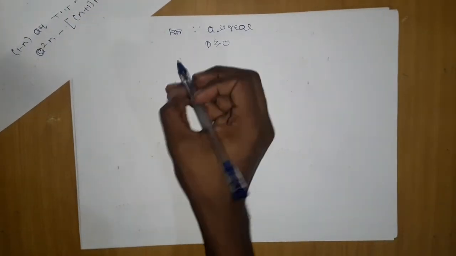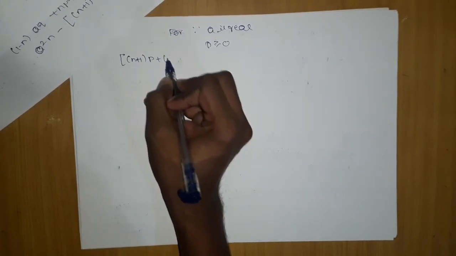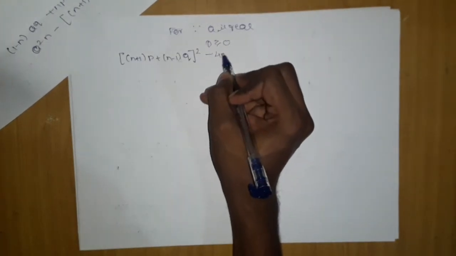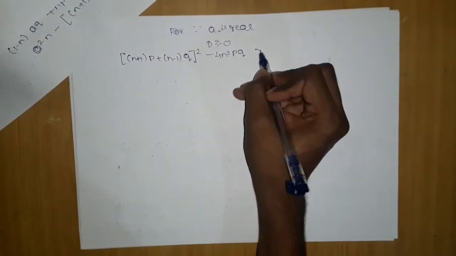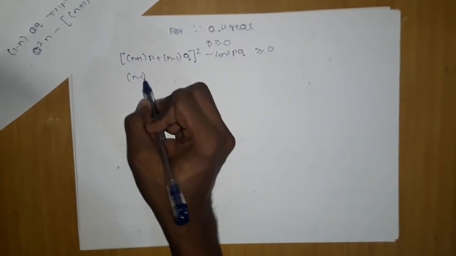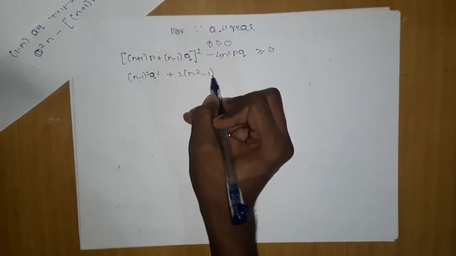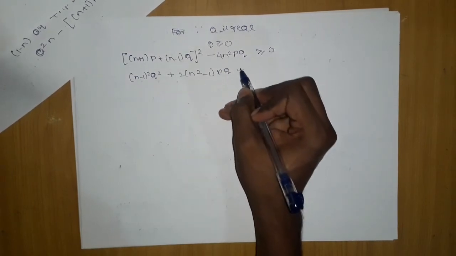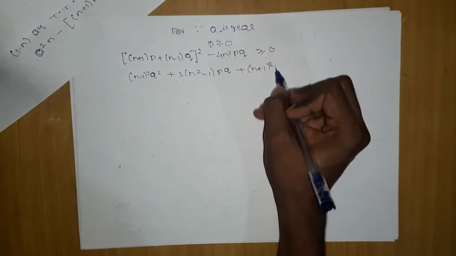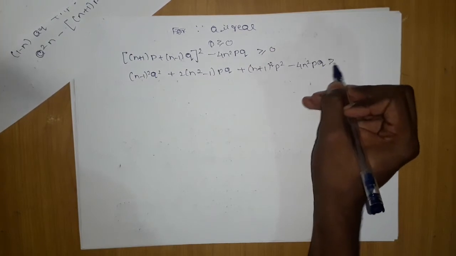We will apply this condition, which is as follows: (n plus 1)p plus (n minus 1)q, the whole square, minus 4n square pq should be greater than or equal to 0. After this, we get (n minus 1) the whole square q square plus 2(n square minus 1)pq plus (n plus 1) the whole square p square minus 4n square pq should be greater than or equal to 0.